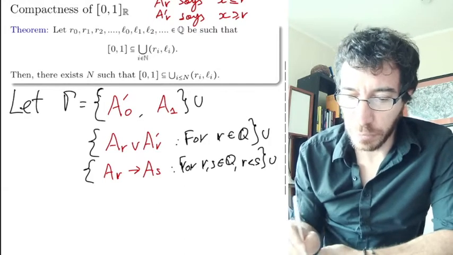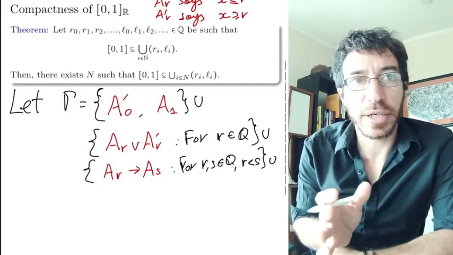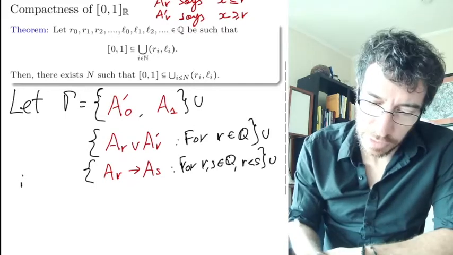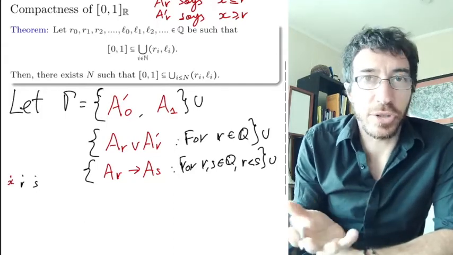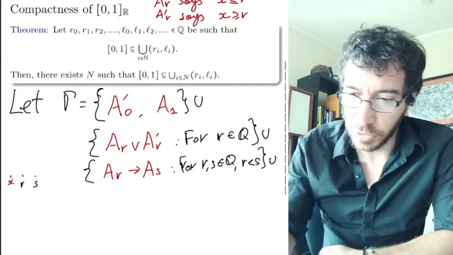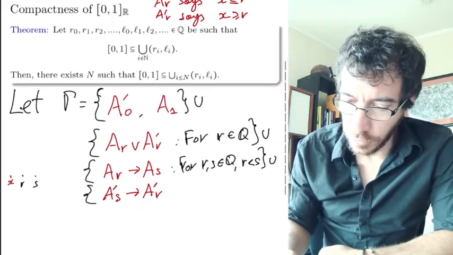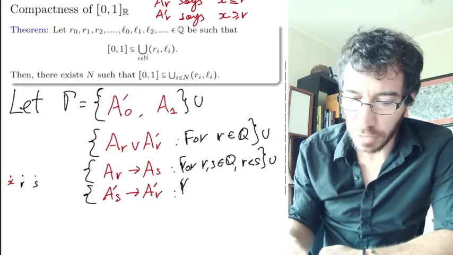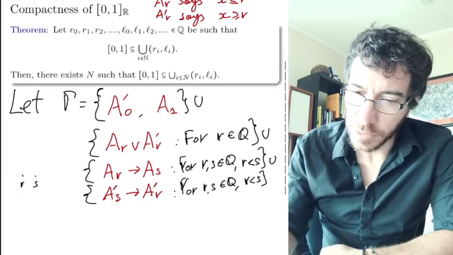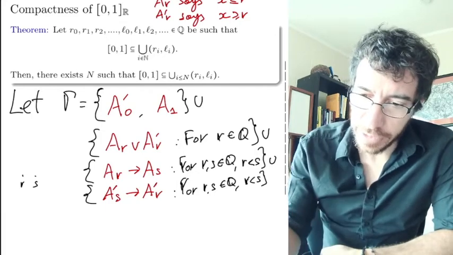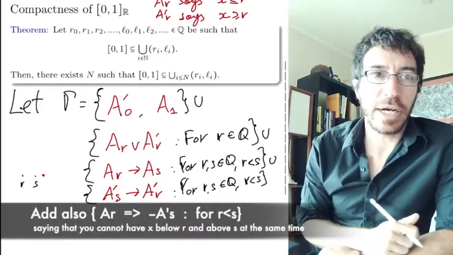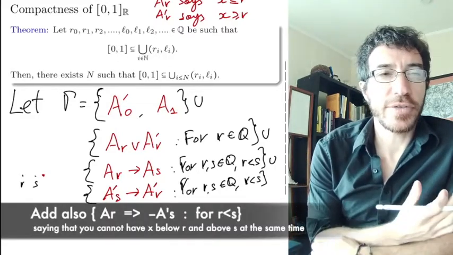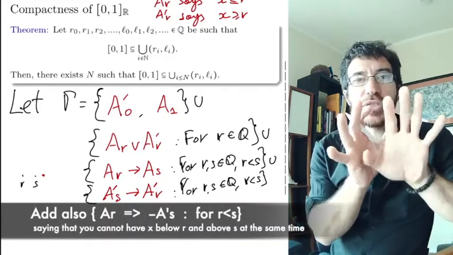Right? You must satisfy that. Whenever you have a rational r below a rational s, and you have that your x is below r, then x has to be below s also. And the same the other way around. If you have the same situation but now above, so in this case we still have r below s, but now x is above s, and if it's above s, then it has to be above r.